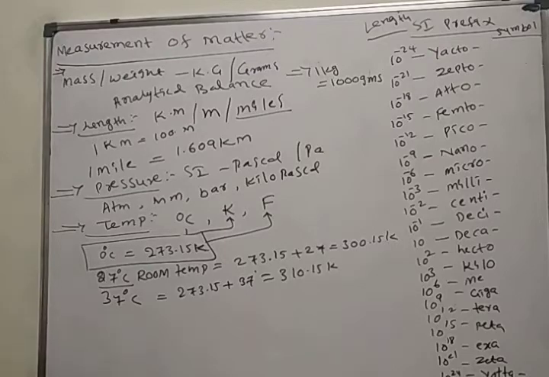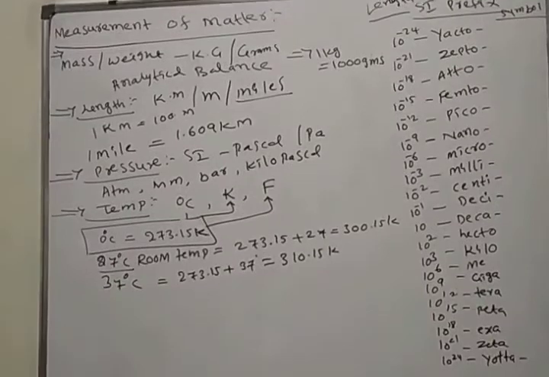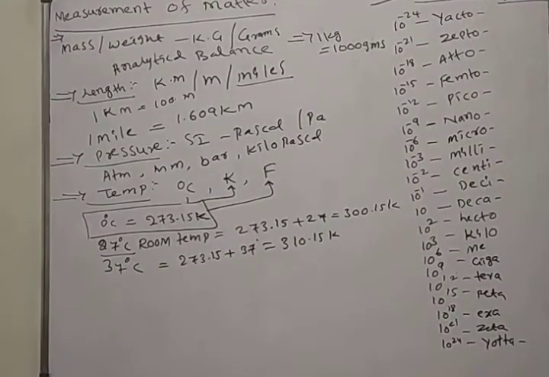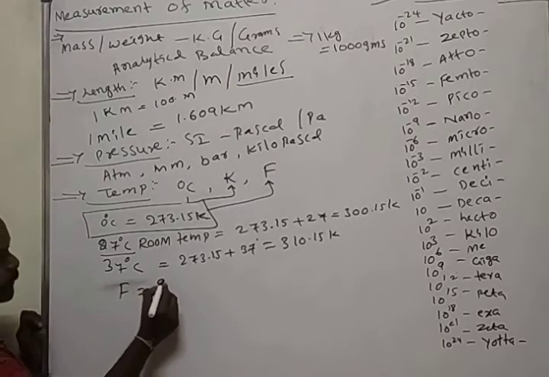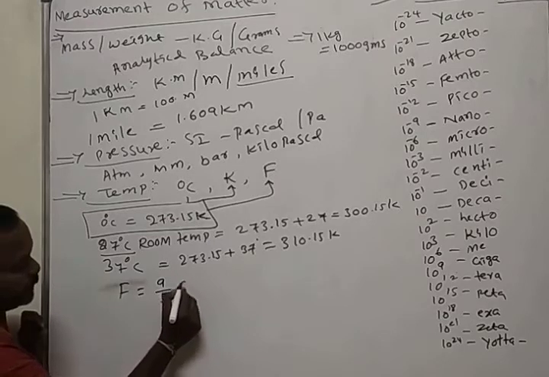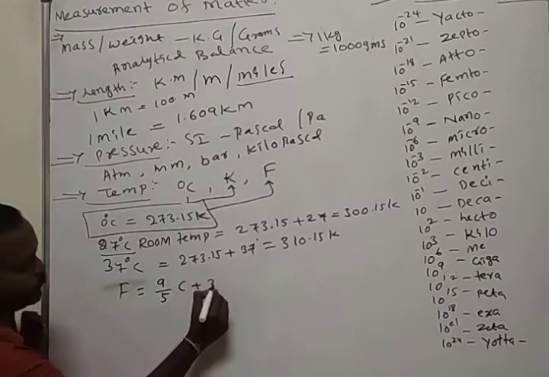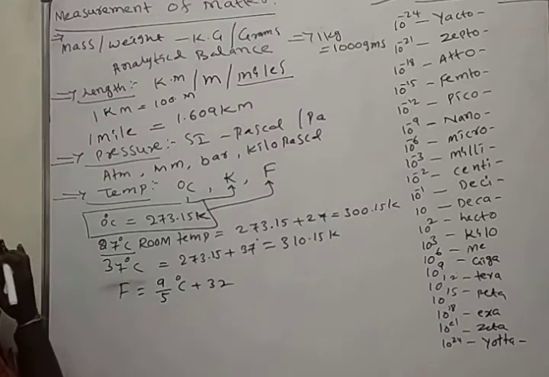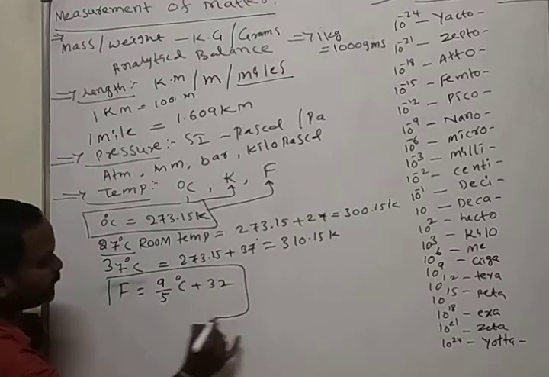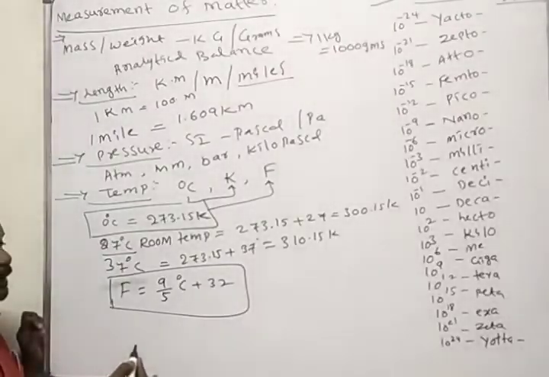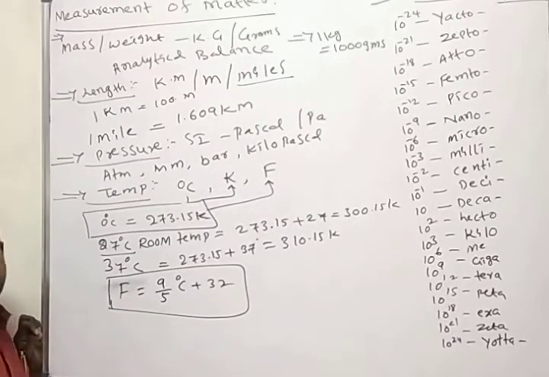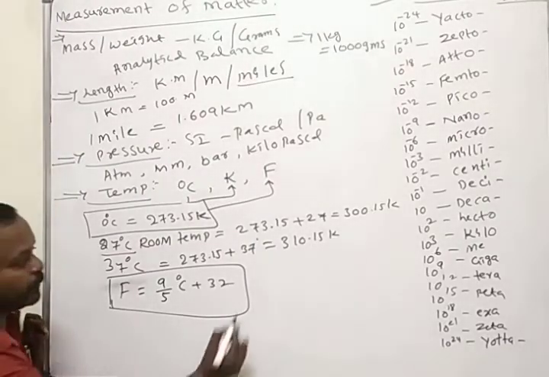And what is the principle for Fahrenheit? Fahrenheit is equal to 9/5 times degree centigrade plus 32. By using this principle, we will calculate the temperature in Fahrenheit.